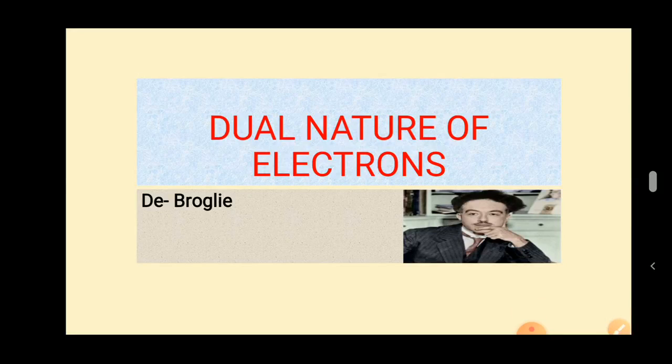So light is made up of tiny packets of energy, which are called a photon or a quanta.